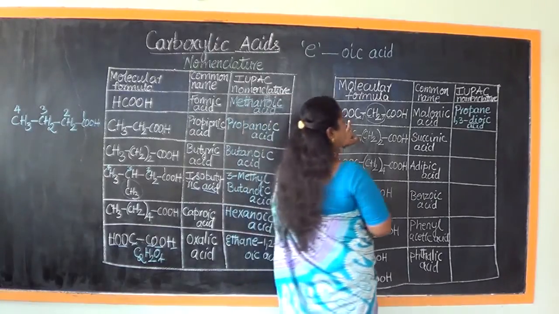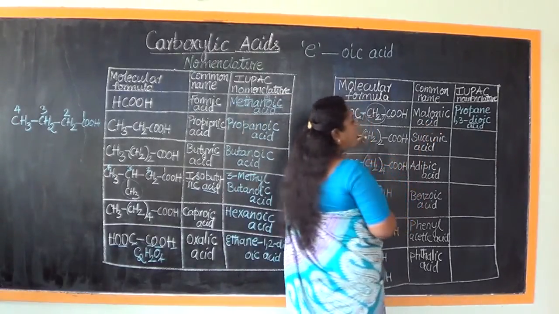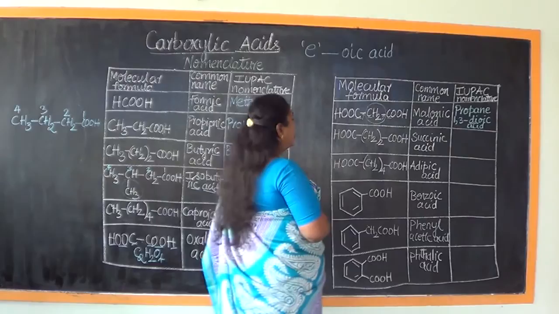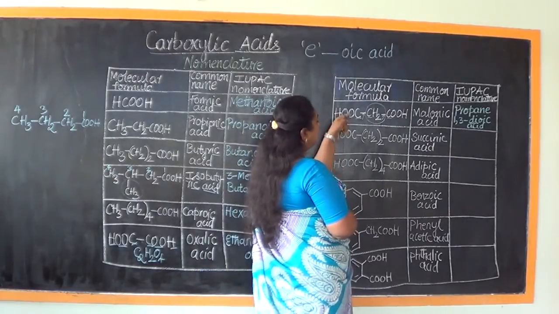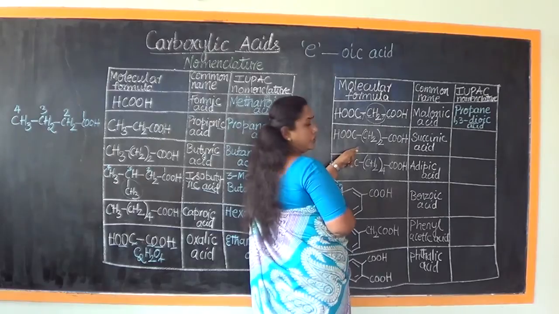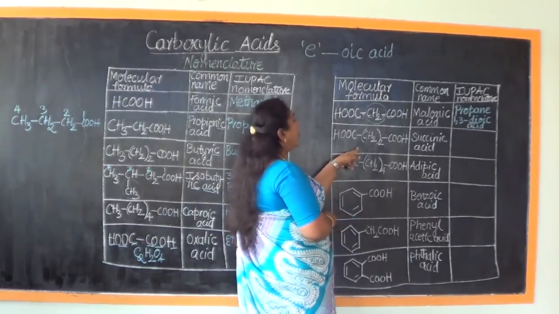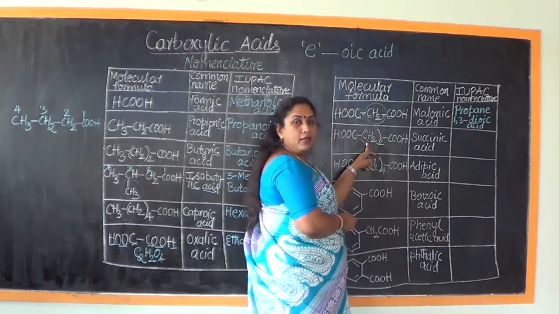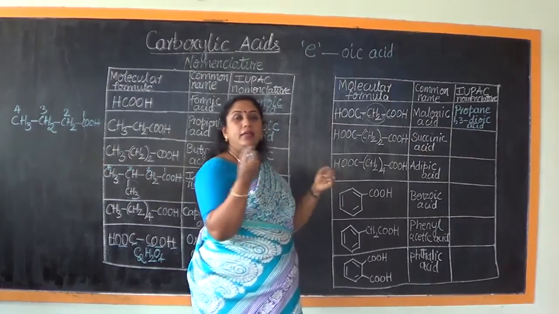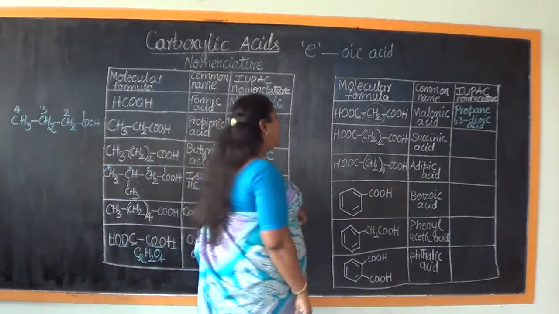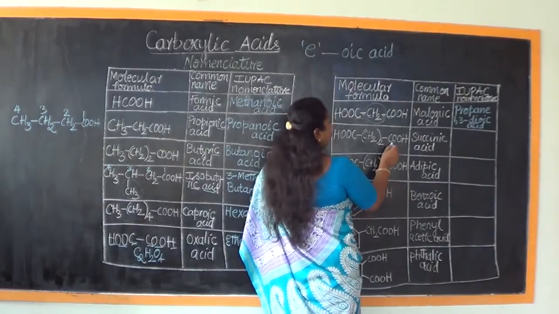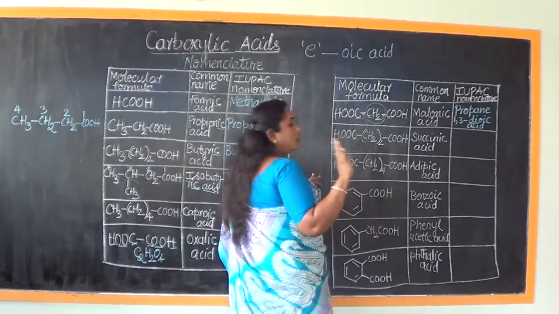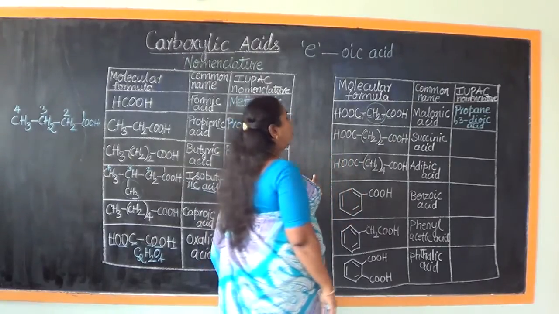Then what is the common name of this compound? It is called malonic acid. Now let us look into the next structure. What is the change you observe from this structure to this structure? Yes, you are right. We find the presence of one more CH2 group. That means the carbon chain has increased by one more methylene group. So therefore we find 1 plus 2, 3 and then 1.